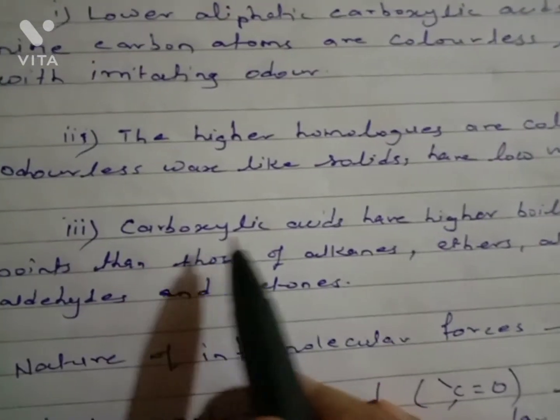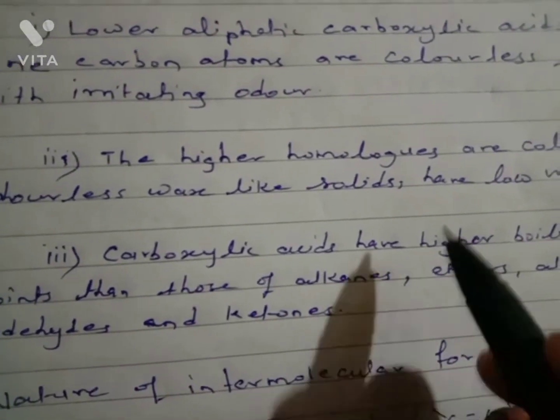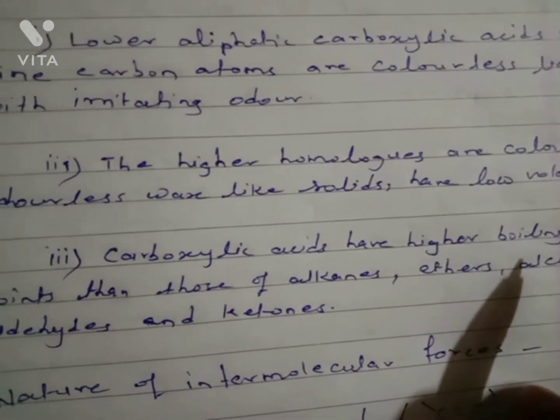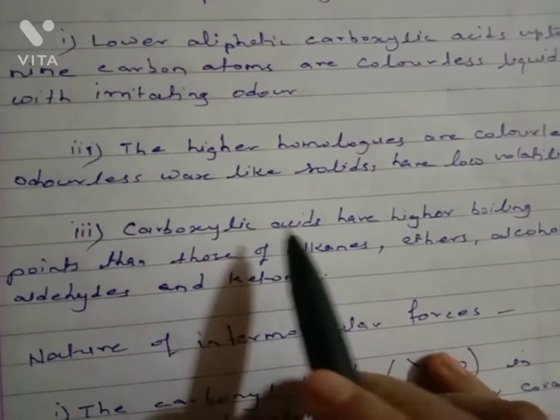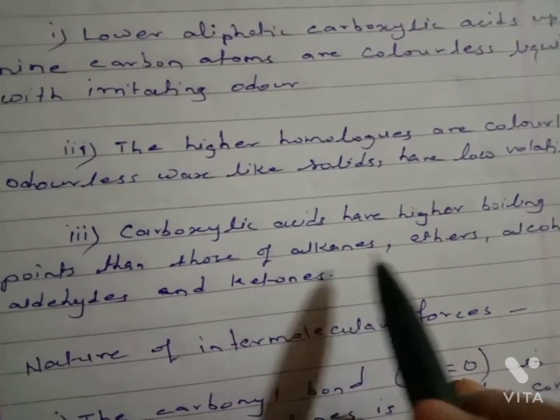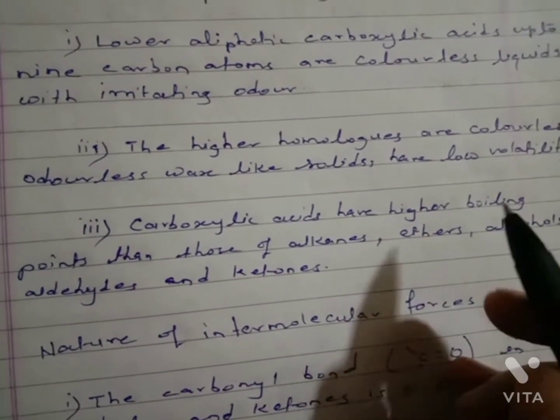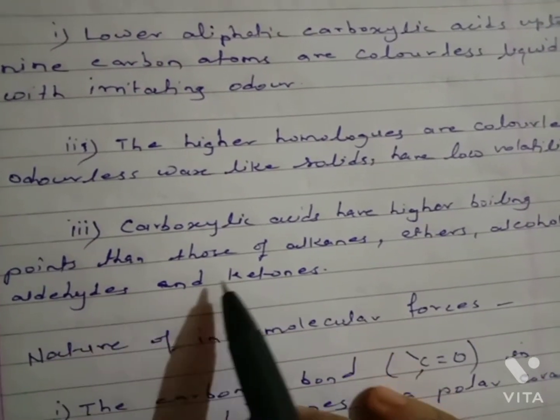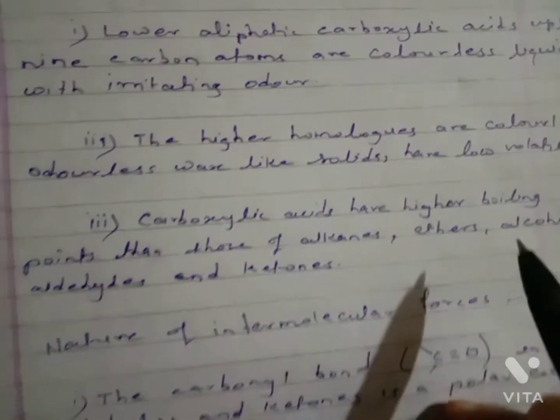The next point: carboxylic acids have higher boiling points than those of alkanes, ethers, alcohols, aldehydes and ketones.